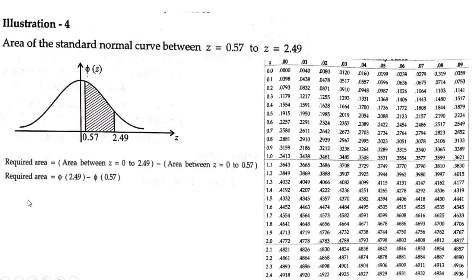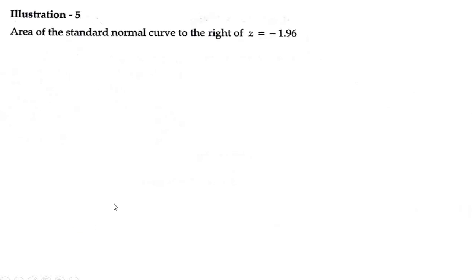So when you subtract these two values, you get P of 0.57 less than or equal to Z less than or equal to 2.49 equal to 0.2779. I'll repeat once again, it is equal to 0.2779. So we'll move on to the last illustration now.